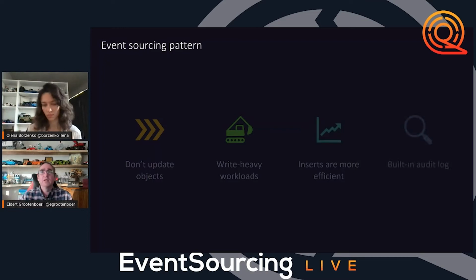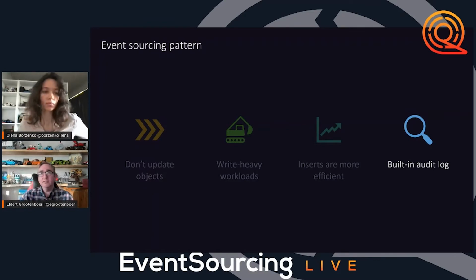Inserts are much more efficient, much easier, because I can just do as many inserts as I want and it will just work. And of course, we have a built-in audit log here as well, because I'm going to see all the different events, what happened to my order or my other entity. So I can just very easily look at my different events and say, okay, this is what happened. First it was created, then we added something else, we added the shipping address, and all this is just there in the event store anyways.